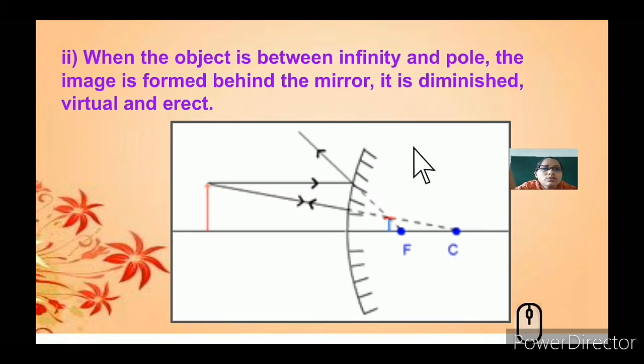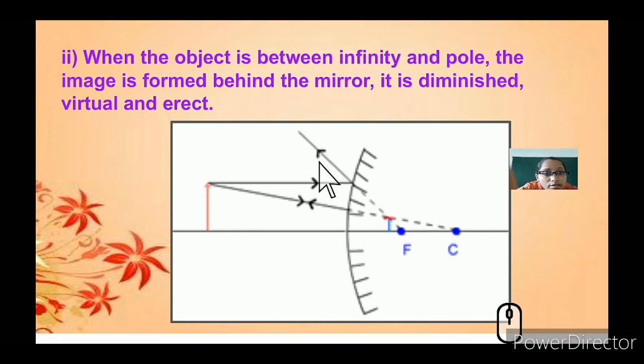So next is when an object is between infinity and pole. When an object is placed between infinity and pole, you can see here the image is formed again behind the mirror. It is diminished, virtual and erect. So you can see that a ray passes through here, it gets diverged.